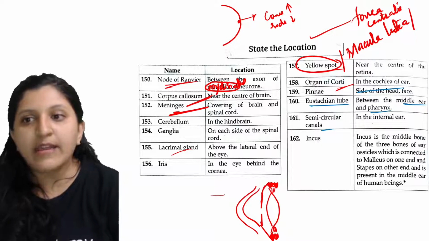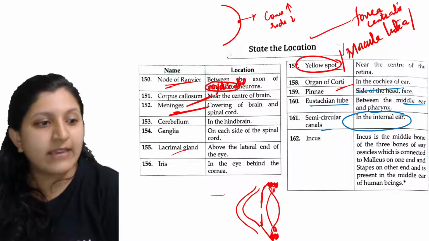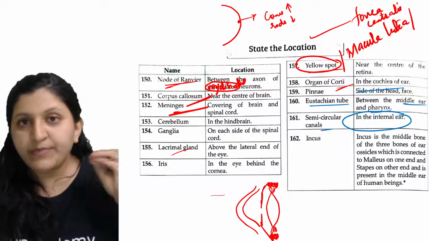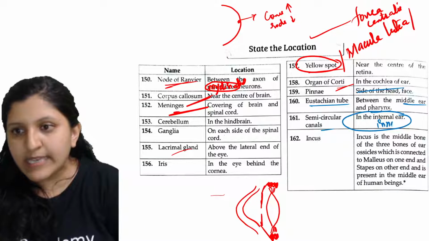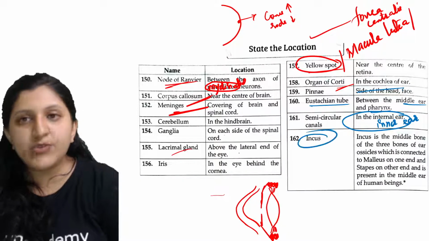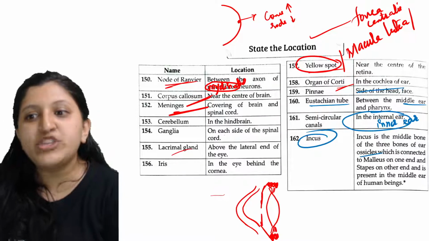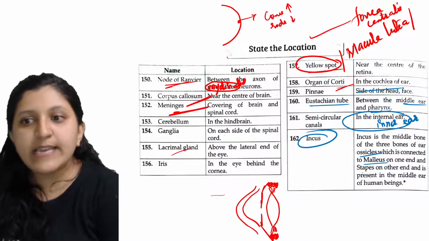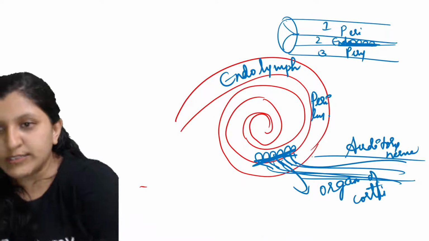Now the semicircular canal, this is in the internal ear itself, where we find the utriculus and sacculus. The semicircular canal we can find in the inner ear. You can just write inner ear, not internal ear, inner ear is the better term. Now incus: it is the middle bone of the three ear ossicles, which is connected to the malleus on one end, and the other end is connected to the stapes. It is present in the middle ear of human beings.